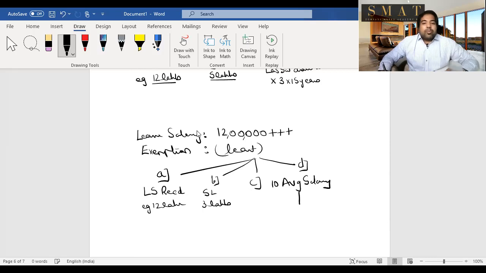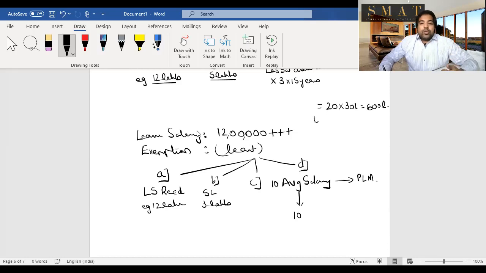Average salary, you multiply with two amounts. One is you multiply with 10, so 10 times the average salary, and next you multiply with the pending leaves in terms of months. Now, what is this pending leaves in terms of months? So let's say you worked in an organization for 20 years, and every year you are eligible to get 40 leaves, but you cannot take 40, the maximum capping is 30. So 20 years into 30 leaves is 600 leaves. You had 600 leaves to your credit.